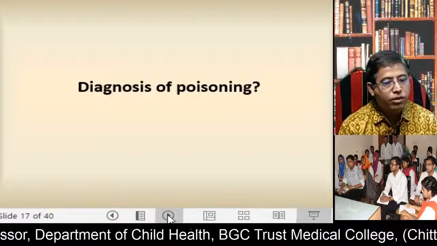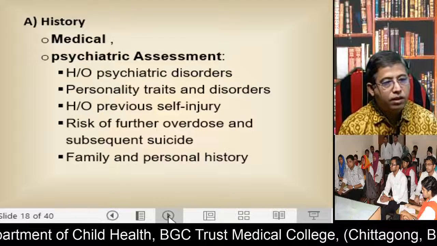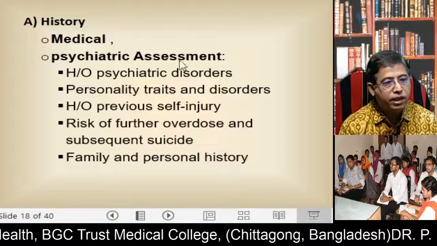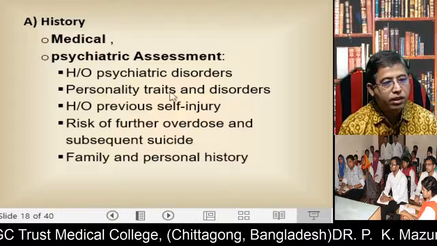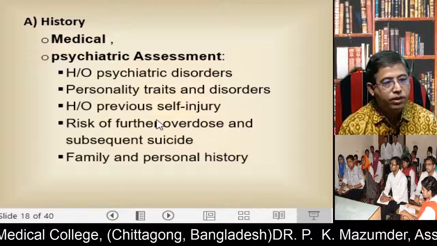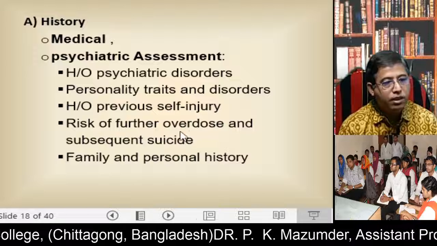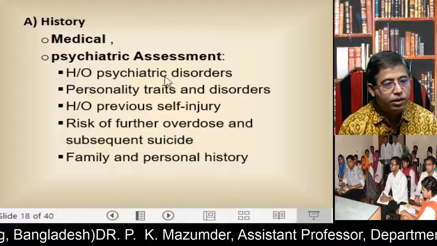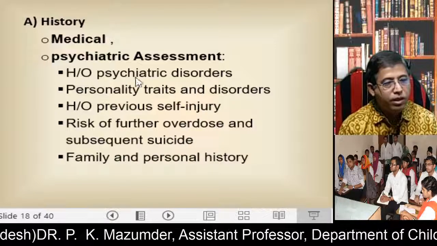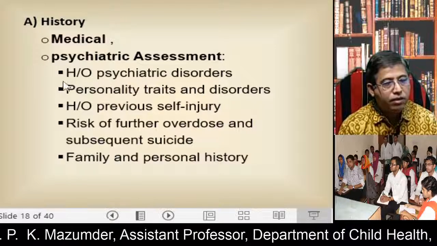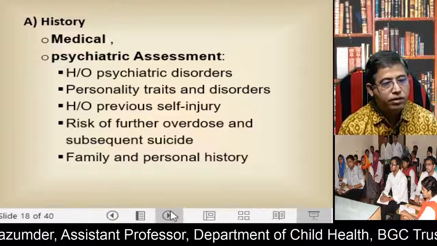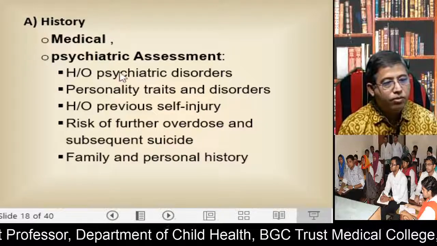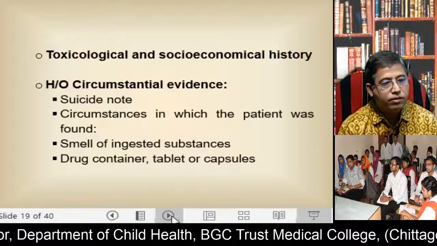Now, how can you diagnose poisoning? For diagnosis of poisoning, you should take the medical history, psychiatric assessment such as psychiatric disorder, personality traits and disorders, previous self-injury, risks of further overdose and subsequent suicide, family and personal history. This history is very important when you take the history from the patients, because these patients are vulnerable to take poisons for suicide.